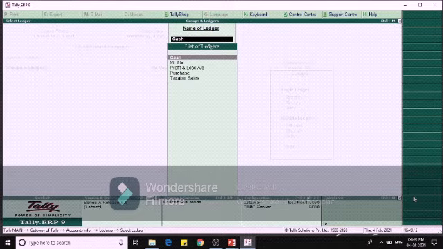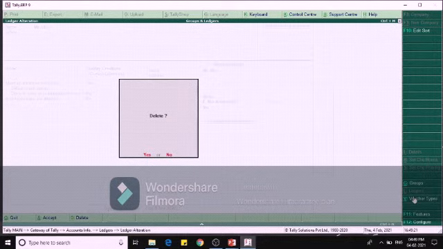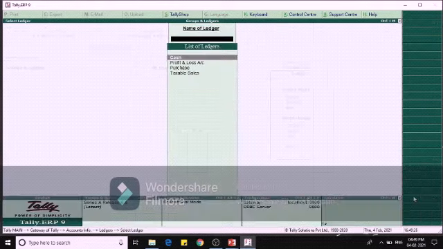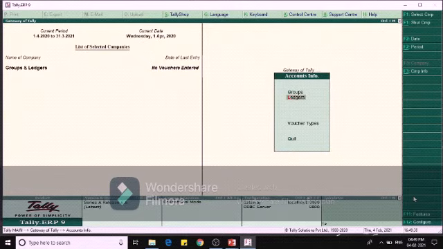And the next one is deletion of ledger. While in alteration mode, as we have seen earlier, if we press Alt plus D we can delete the ledger. If you give yes, the ledger will be deleted. The next one is multiple ledger, the option to handle more ledgers at a time. This helps to create, display, and alter more ledgers at a stretch.